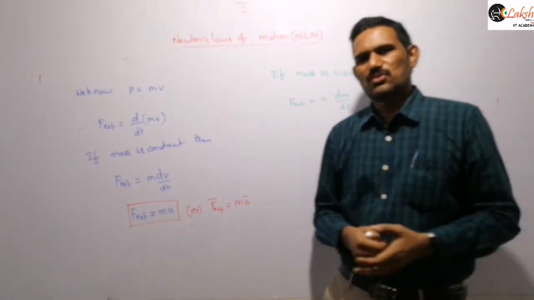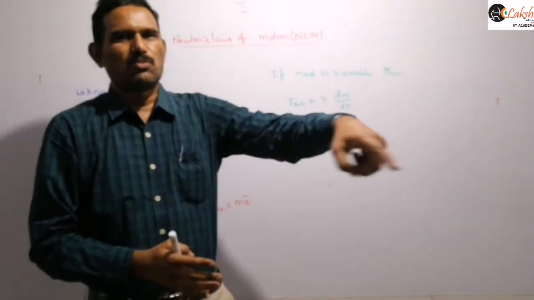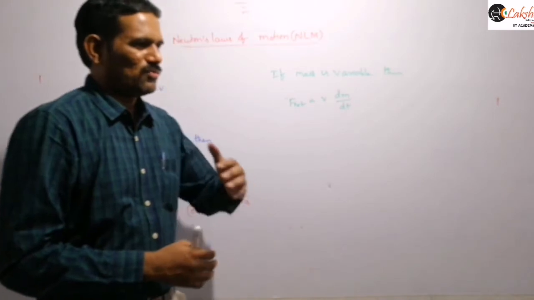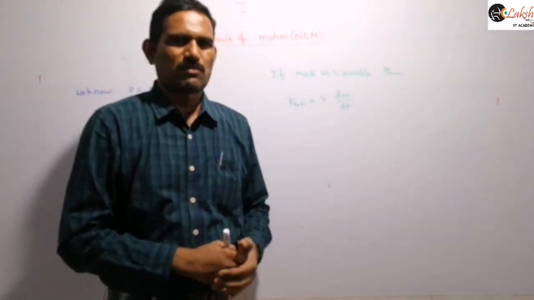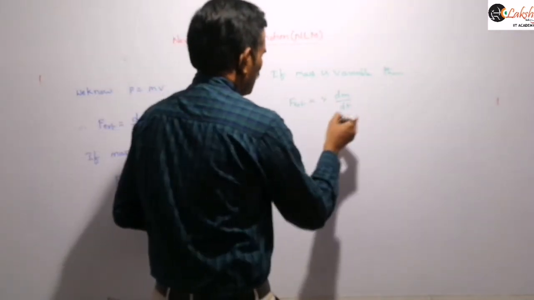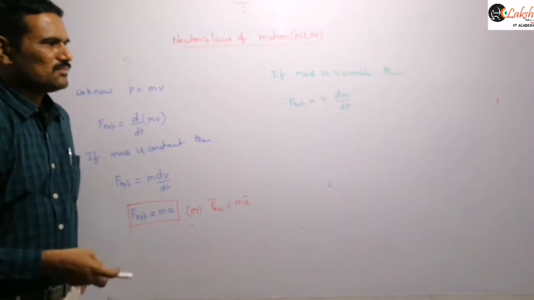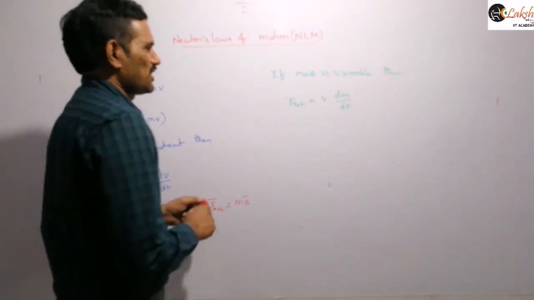In many industries we use conveyor belts. Some load is falling on that and the belt will move with a constant velocity, so that we can transfer the load from one place to another in industry. So there also the velocity will be constant. In such cases, whenever the mass is variable, the velocity will be a constant value. So in that case, we will write